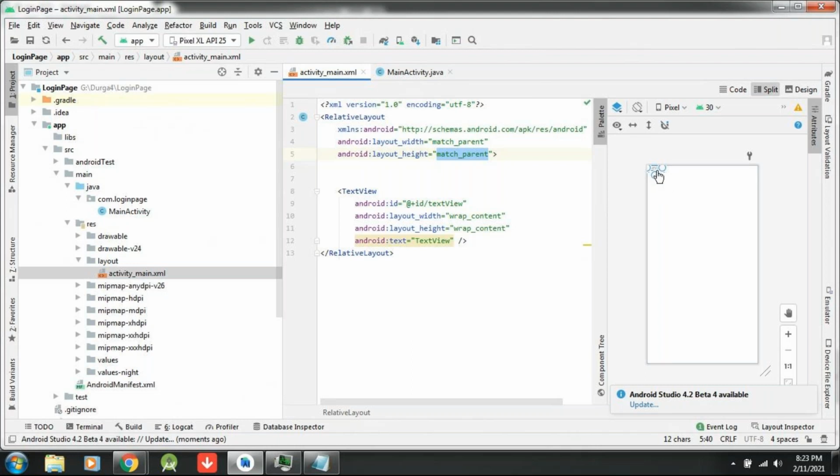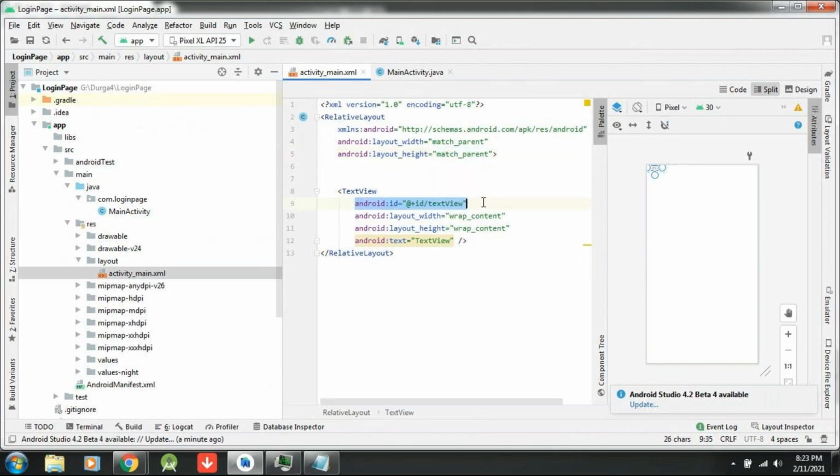Actually, it has to come. RelativeLayout's main purpose is that only. Actually, it's easy to drag. If you are not able to drag, then there is no reason. It's okay, it's just a title.